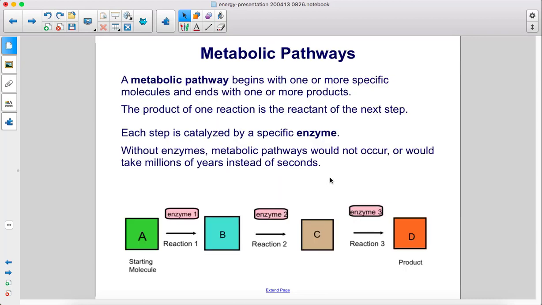A metabolic pathway begins with one or more specific molecules and ends with one or more products. The product of one reaction is the reactant of the next step. Each step is catalyzed by a specific enzyme. Without enzymes, metabolic pathways would not occur, or would take millions of years instead of seconds.